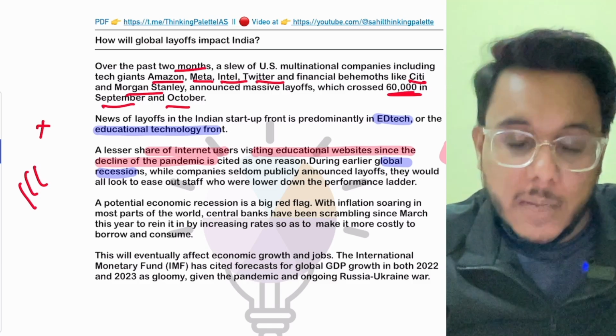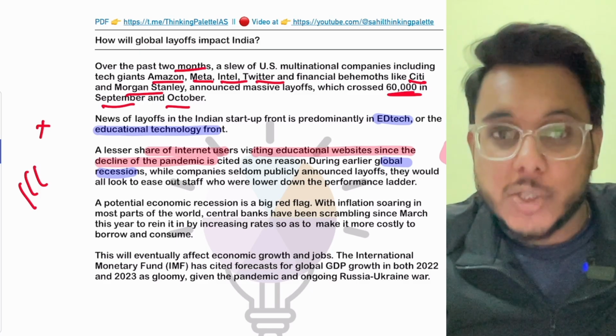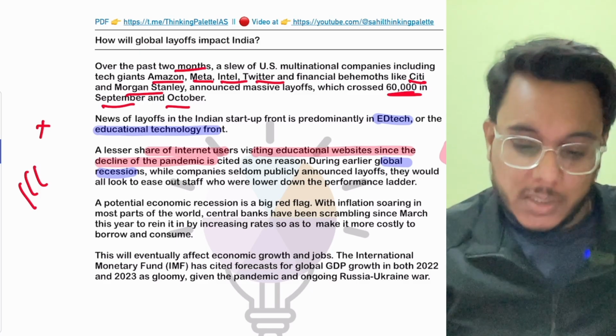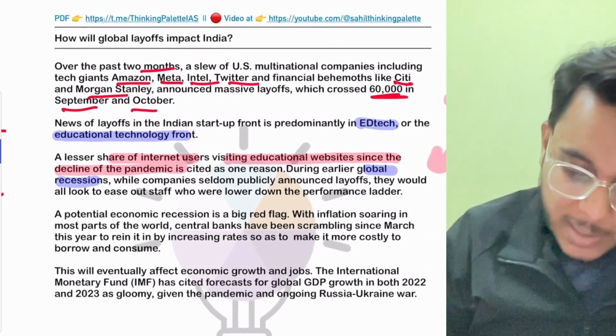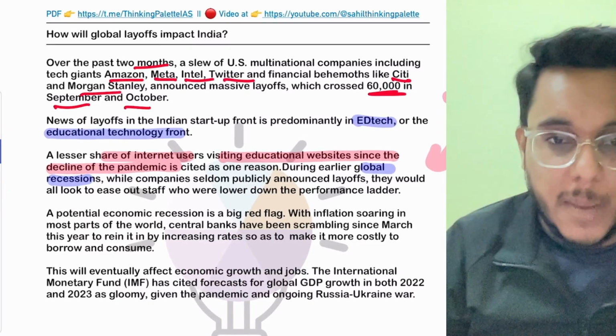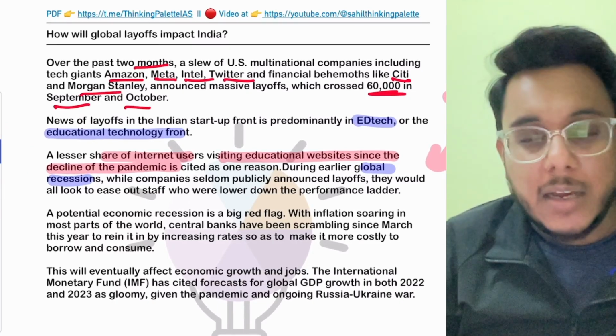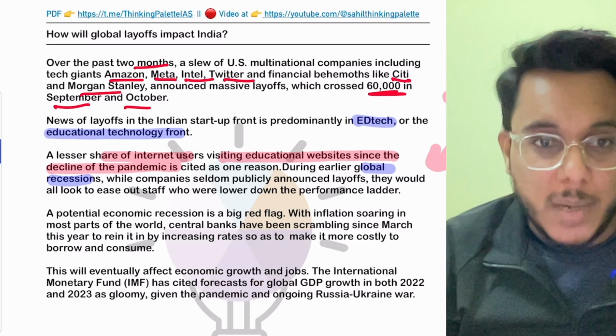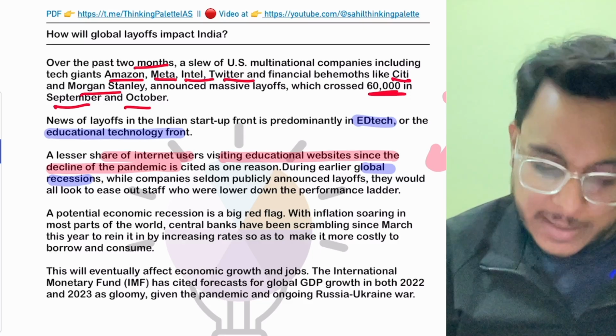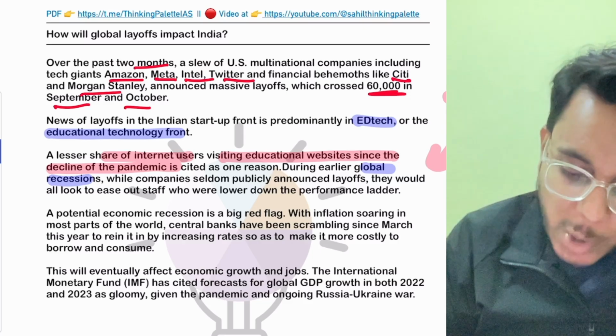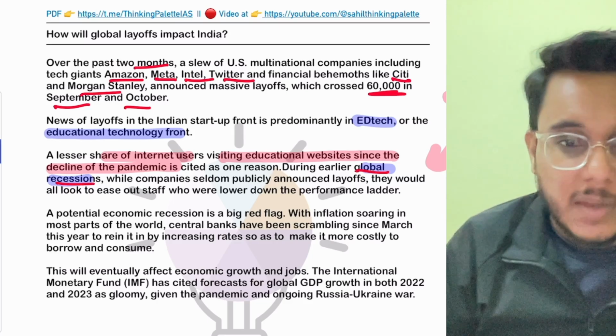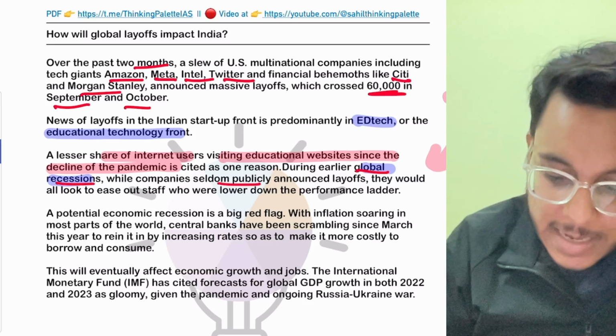So as the funding is not coming, the layoffs are being done as a measure of cost cutting. Is it clear or not? So this is something that is happening. Moreover, around the world there is a global slowdown coming, and because of that, these layoffs are being carried out. Now, when we talk about the earlier global recessions, the companies seldom publicly announced the layoffs.